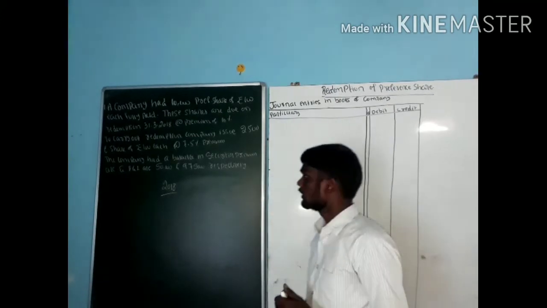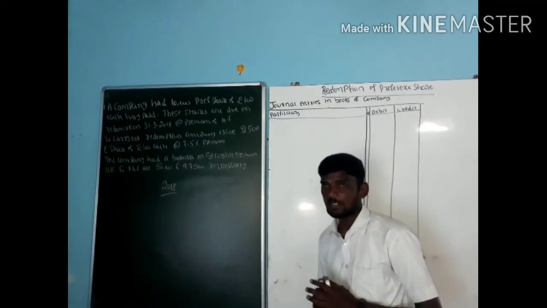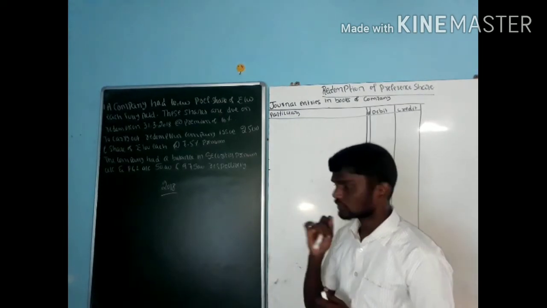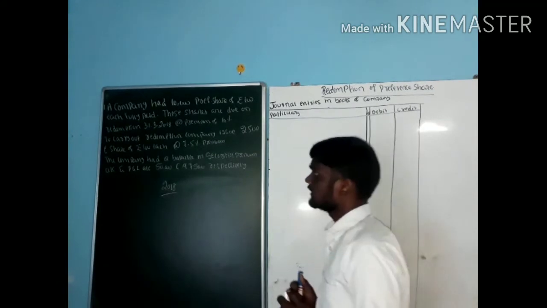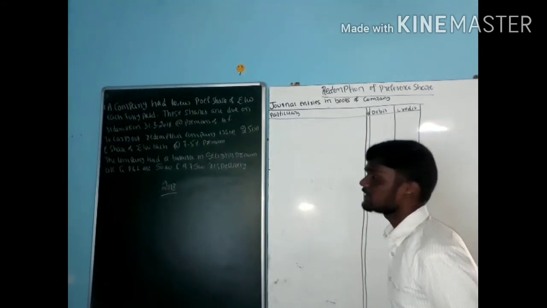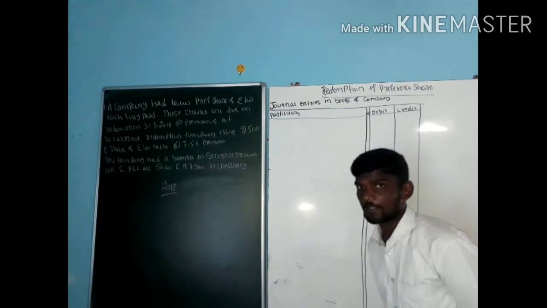In this video, we are going to see the 2018 question paper, both the 6 marks as well as the 40 marks questions. First, let us go through the 6 marks question. See the question. A company had 10,000 preference shares of rupees 100 each, fully paid.